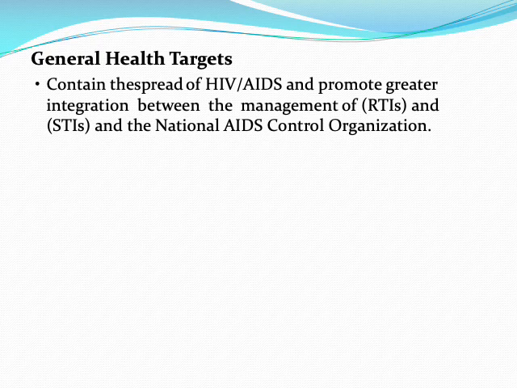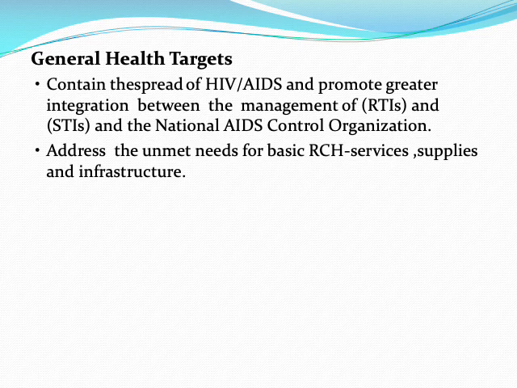And the third target was public health target. It is to contain the spread of HIV/AIDS and promote greater integration between management of RTIs and STIs and the National AIDS Control Organization. Number second, address the unmet needs for basic RCH services, supplies and infrastructure.